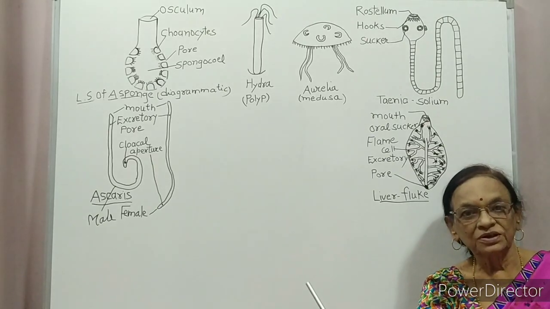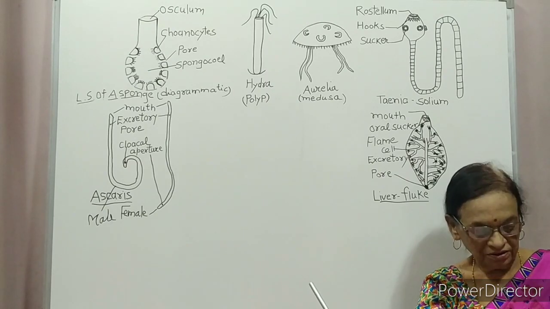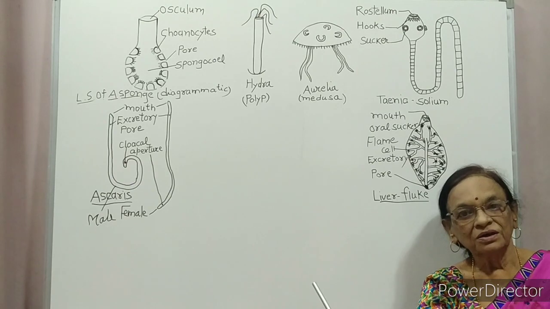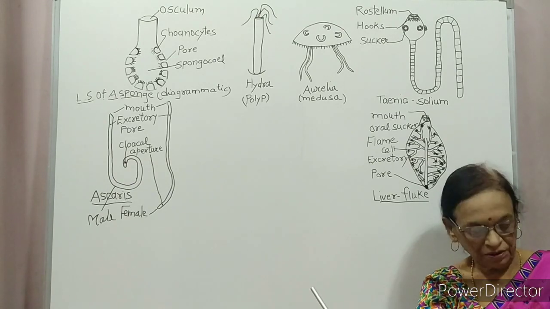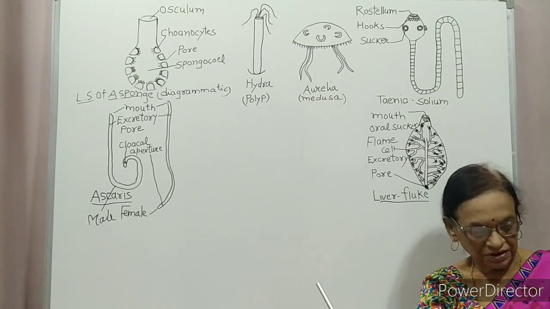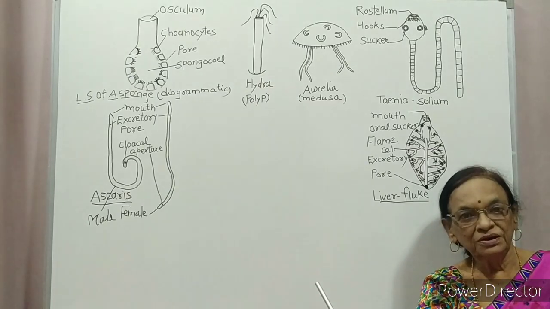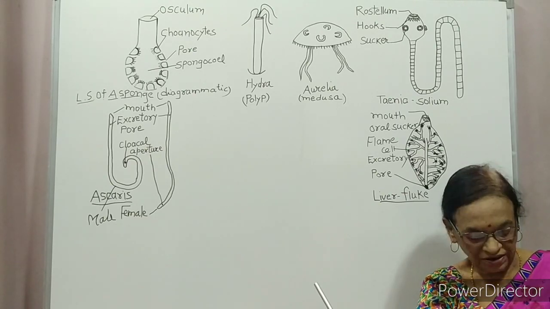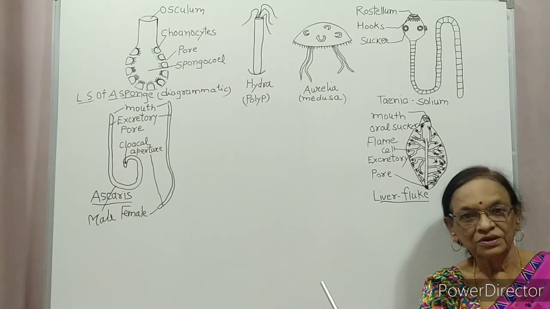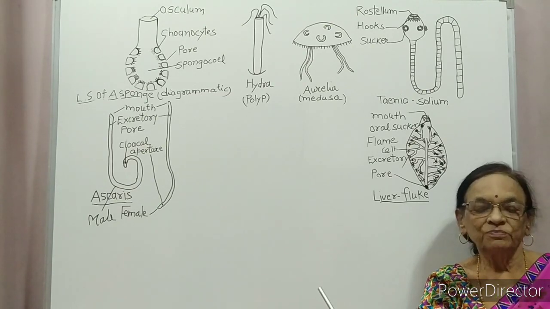Sponges reproduce asexually by fragmentation and sexually by formation of gametes. Fertilization is internal and development is indirect, having a larval stage which is morphologically different from the adult.